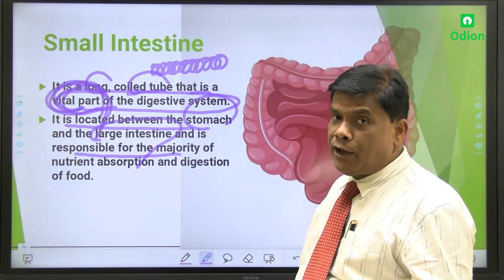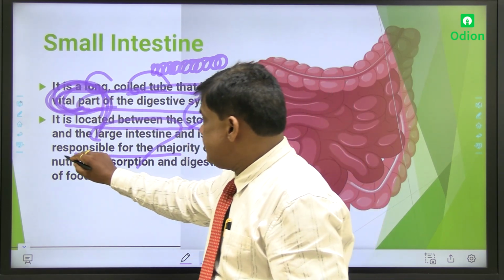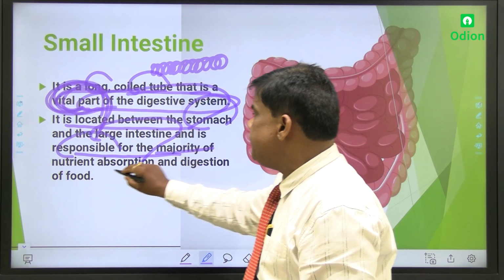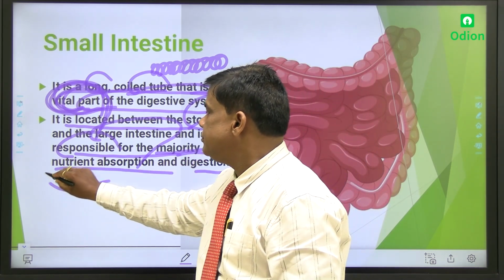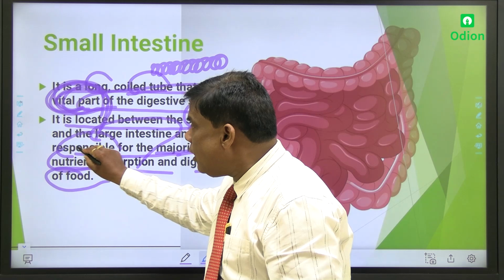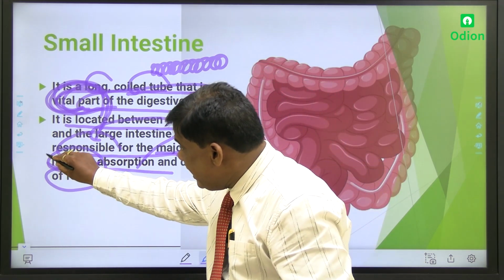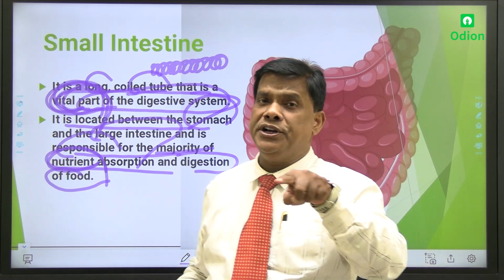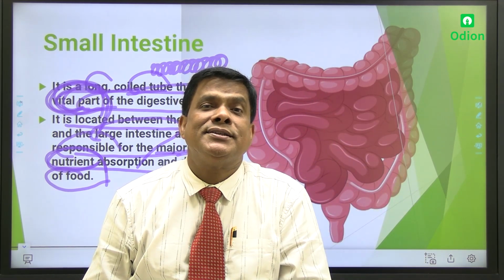Next, it is responsible. तो काम क्या होता है बेटा? I have already told you it is a vital part of the digestive system. It is responsible for the majority of nutrient absorption and digestion of food. This is the word that is related to our today's topic: nutrient, nutrition. Today our topic is nutrition in animals.